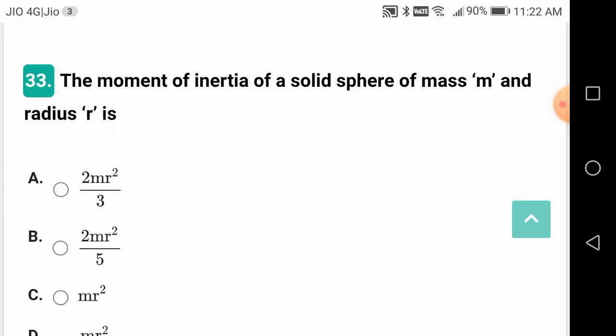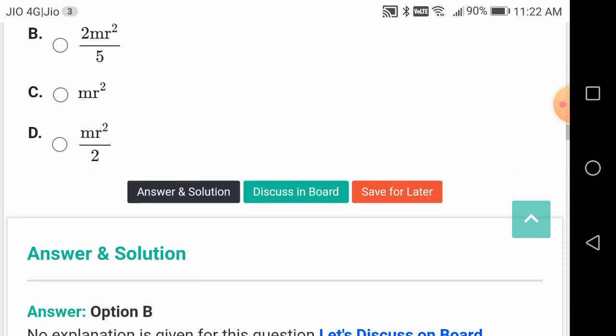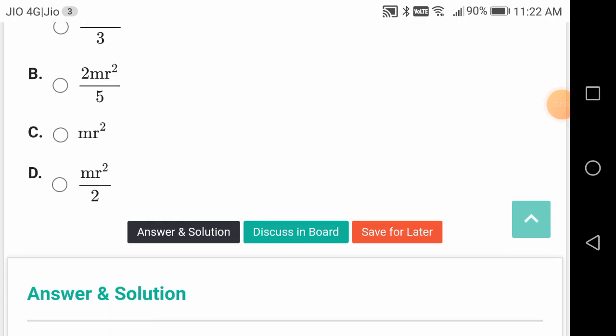The moment of inertia of a solid sphere of mass m and radius r is, this is a good question, friends, 2 by 5 mr square. Good question. Mr square by 2 will be for a cylindrical body.